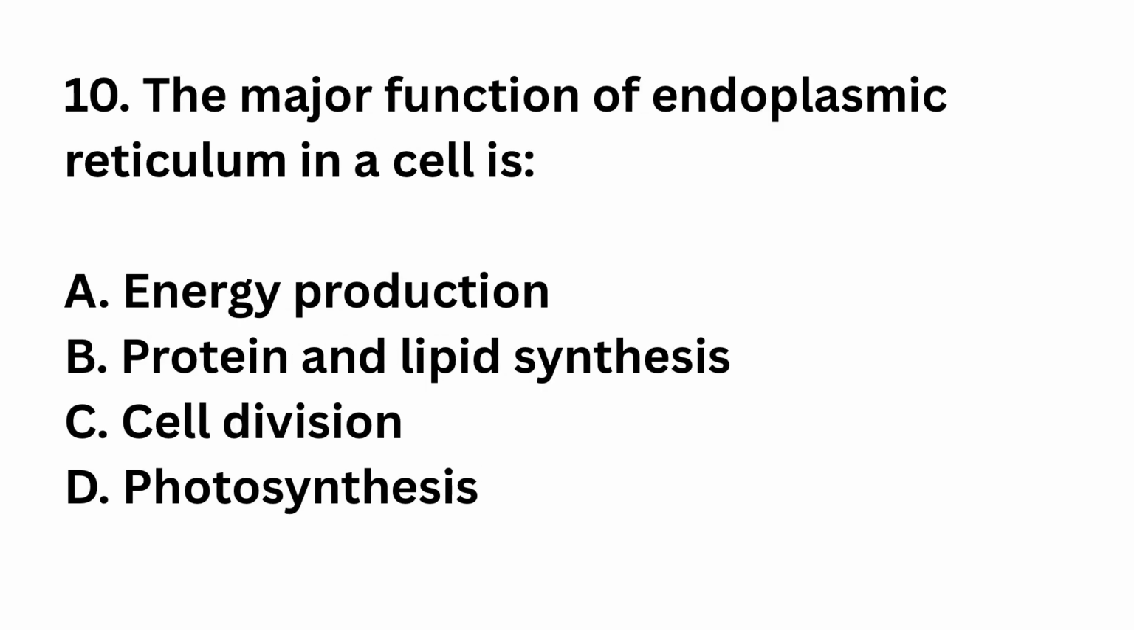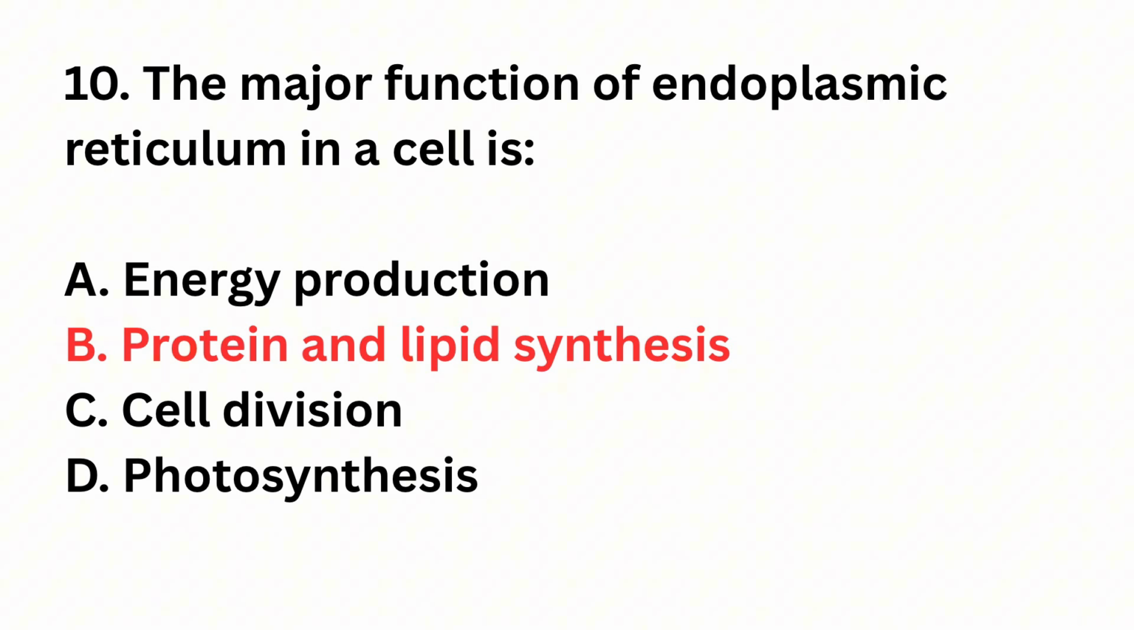Question number 10. The major function of endoplasmic reticulum in a cell is energy production, protein and lipid synthesis, cell division, photosynthesis. The right answer is option B, protein and lipid synthesis. Rough endoplasmic reticulum makes proteins and smooth endoplasmic reticulum synthesizes lipids.